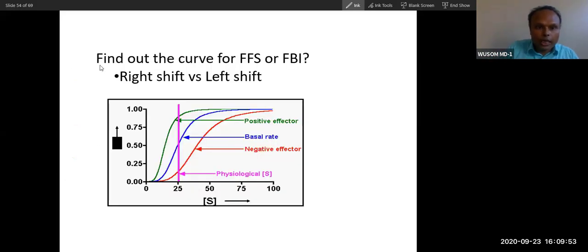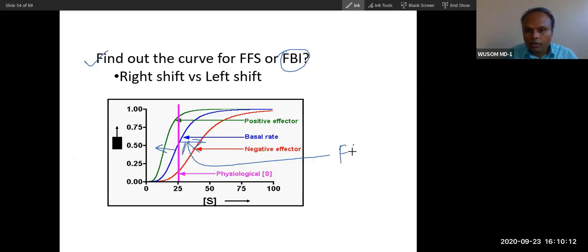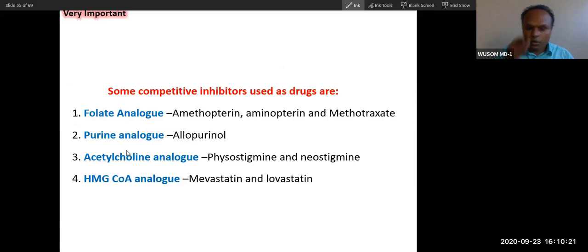Now I have already told you, a negative effector will shift towards the right and a positive effector will shift towards the left. So the feedback inhibitor will shift towards the right, and feed-forward stimulation will shift towards the left. So these are the competitive inhibitors.